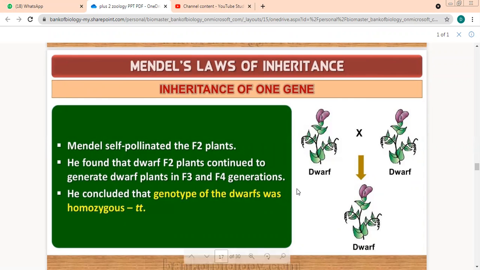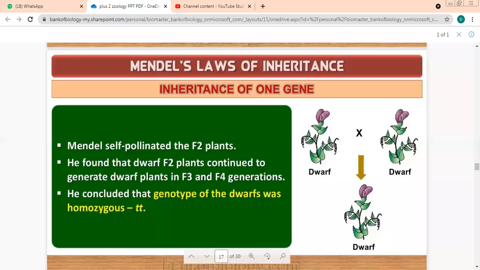Let's reverse it. If this was homozygous tall, capital T, and this was also homozygous tall, capital T, then what would be the offspring? Tall. Homozygous. Yes, they would all be tall. So what is the conclusion?